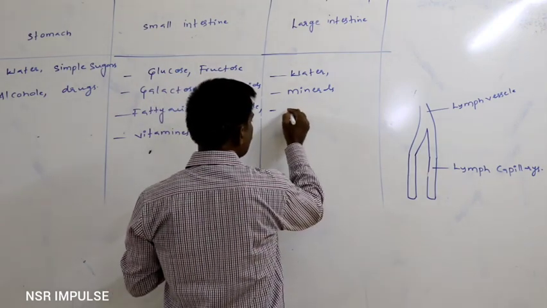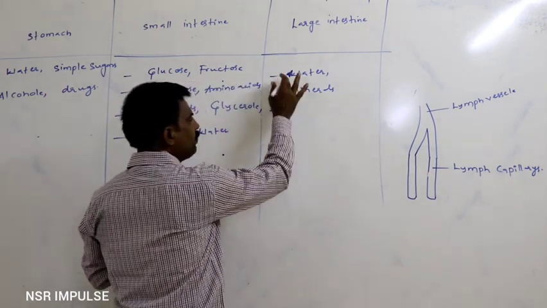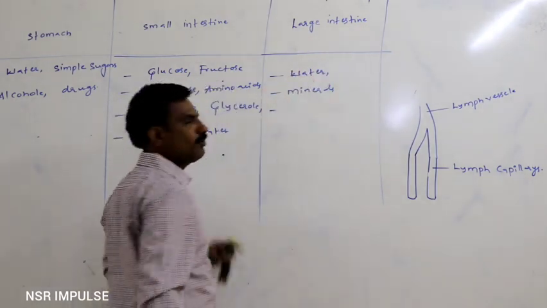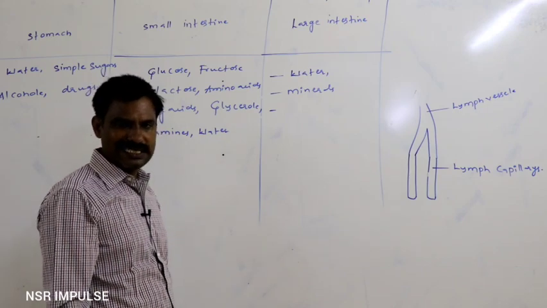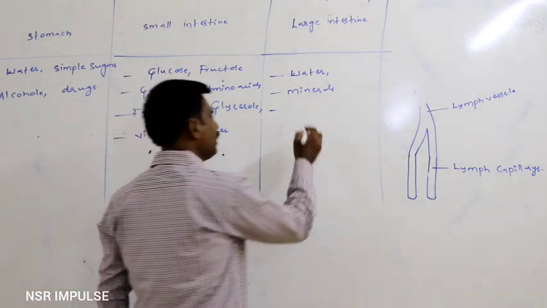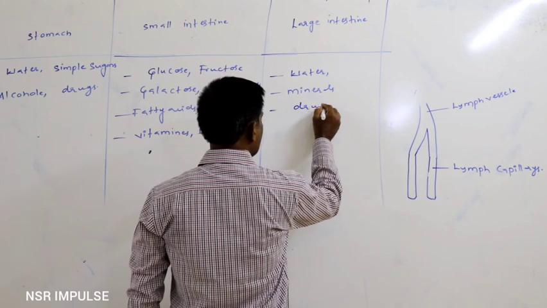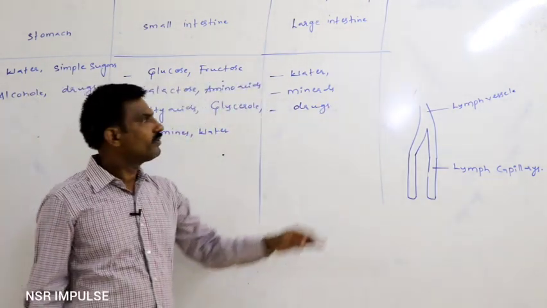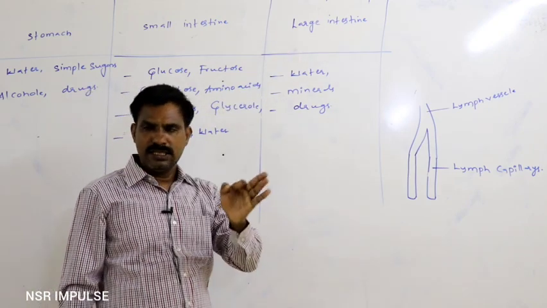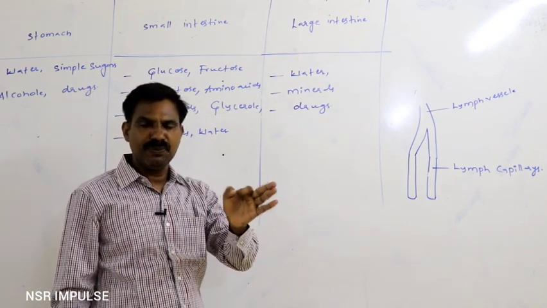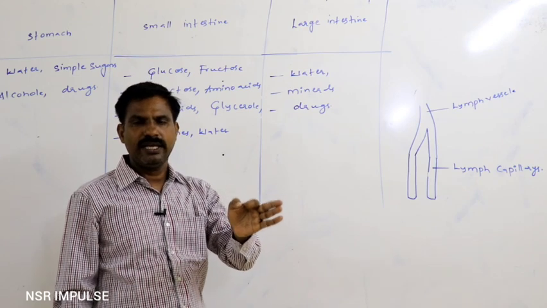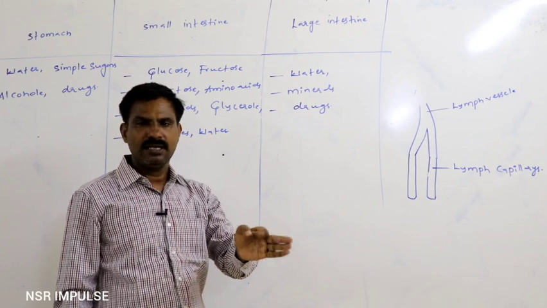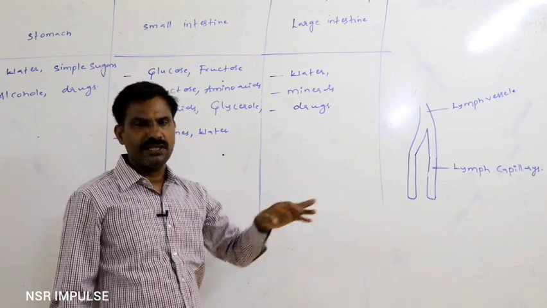Again, principally through the wall of the large intestine, the maximum amount of water gets absorbed, minerals are absorbed, and certain types of drugs also get absorbed. The large intestine is principally useful for reabsorption of the water present in the undigested, unabsorbed food material.